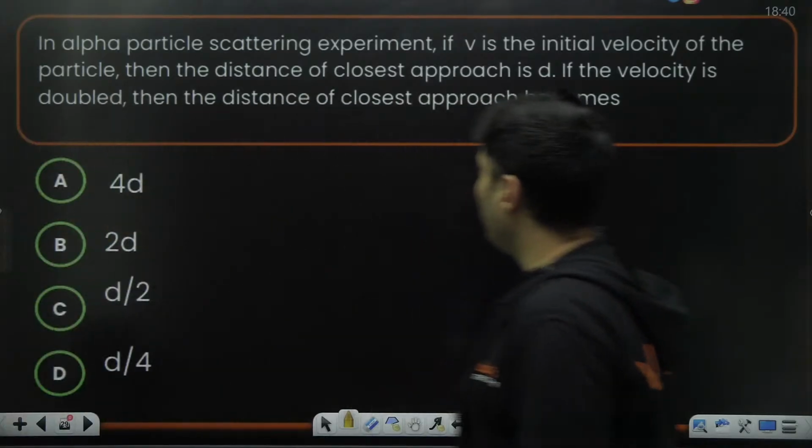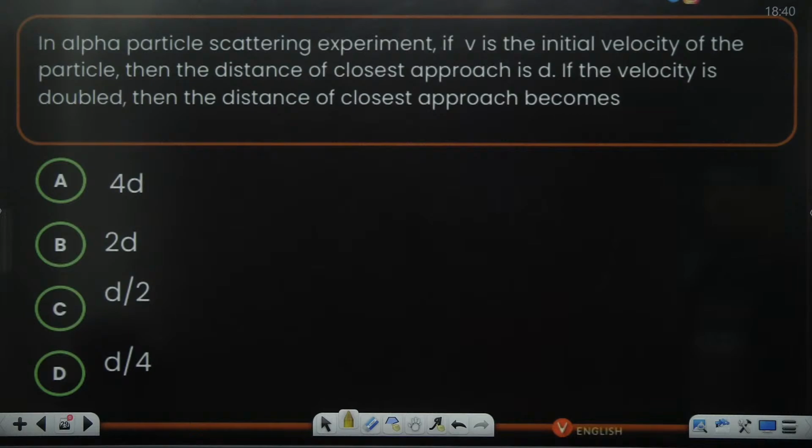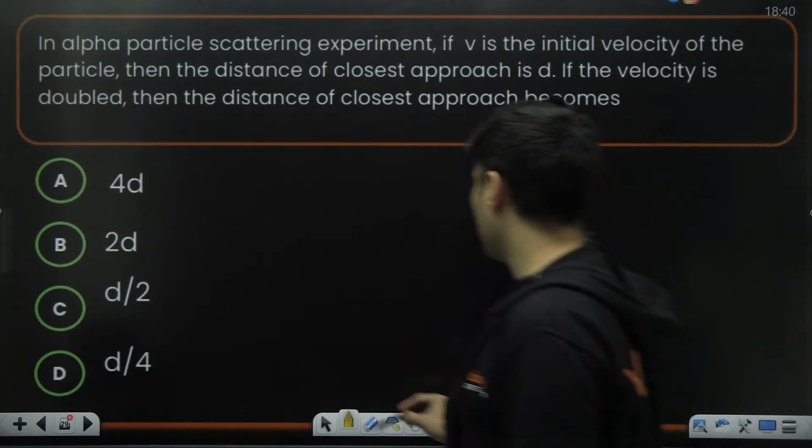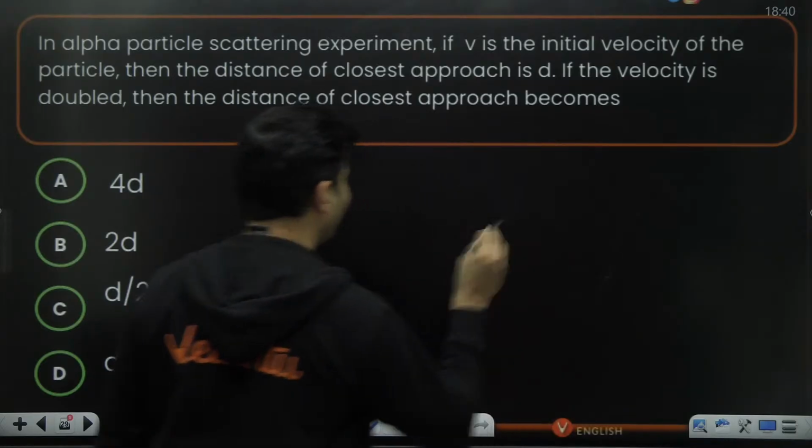Okay, so there is an alpha particle scattering experiment. If v is the speed, then the distance of closest approach is d. If the speed is doubled, then the distance of closest approach is? So the formula goes like this.